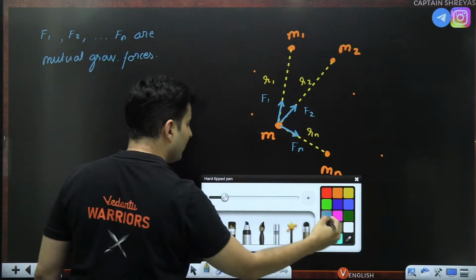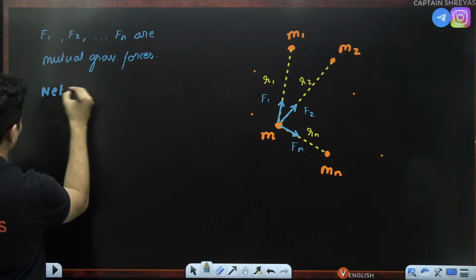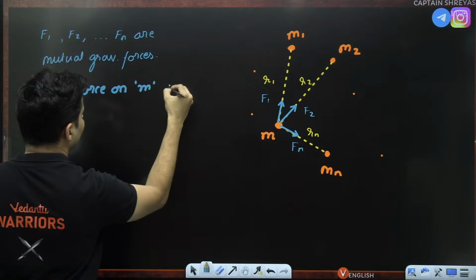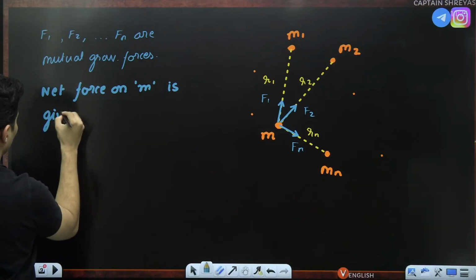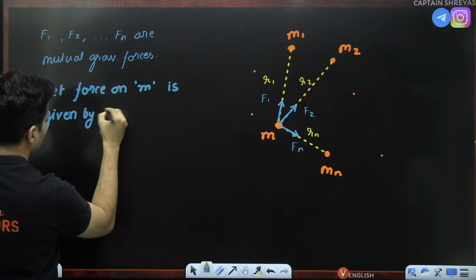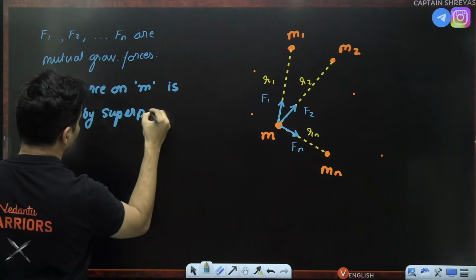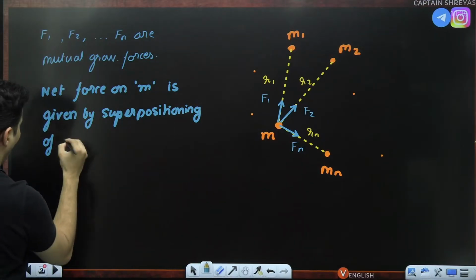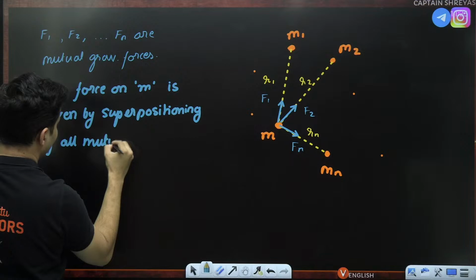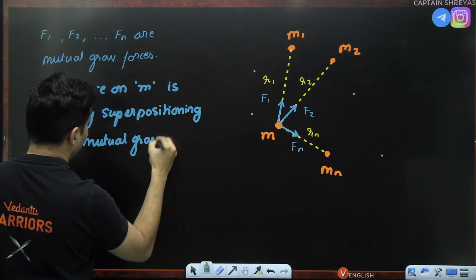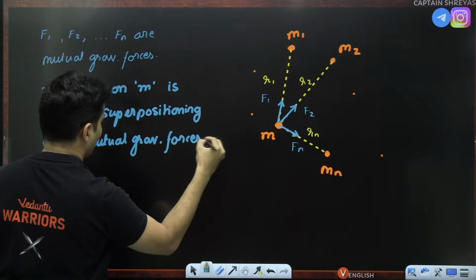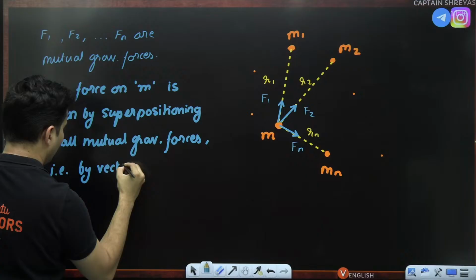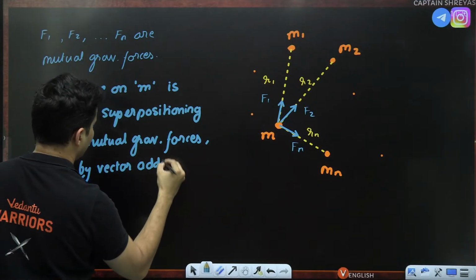So what will be the net force on that mass m? It is given by superpositioning of all the mutual gravitational forces, that is by vector addition.